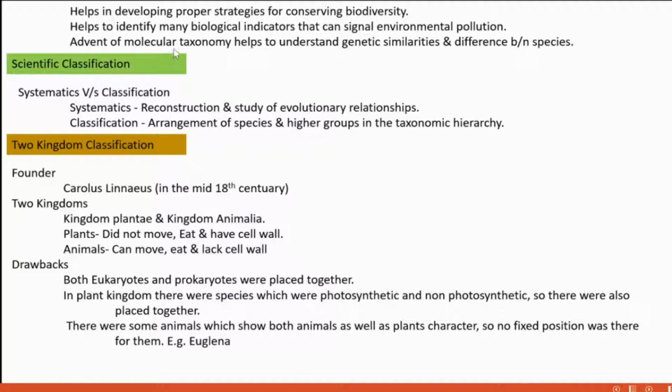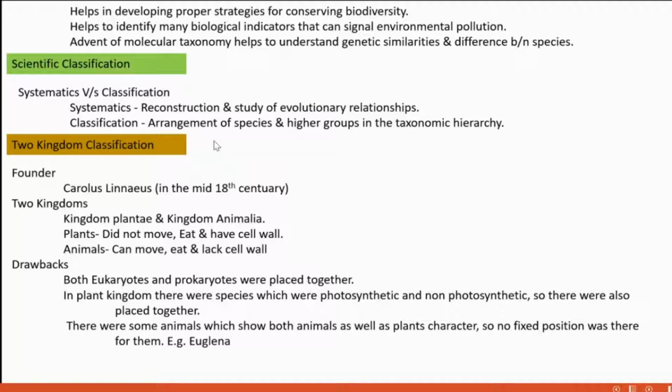Okay. Then scientific classification. There is a root level difference between systematics and classification. Systematics is the reconstruction and study of evolutionary relationships. Evolutionary relationship study is systematics.